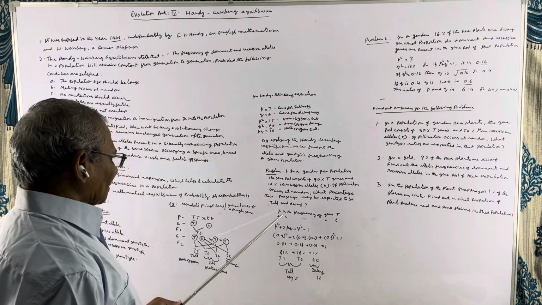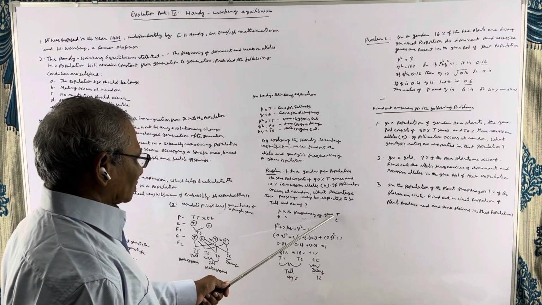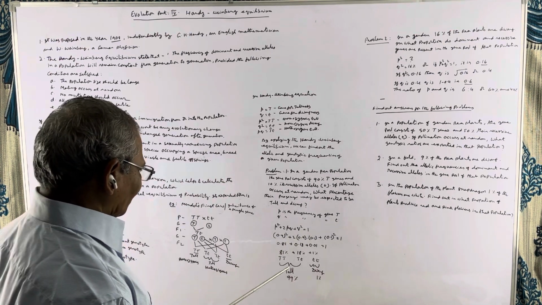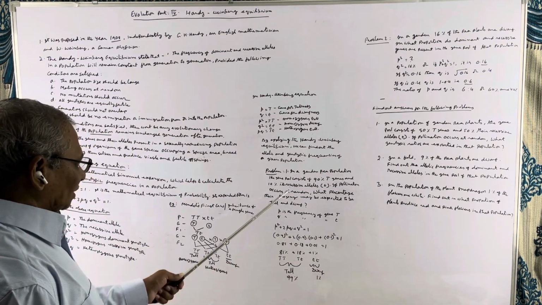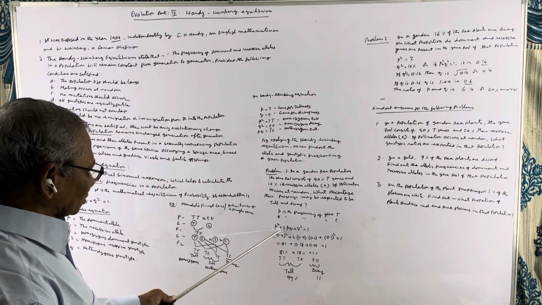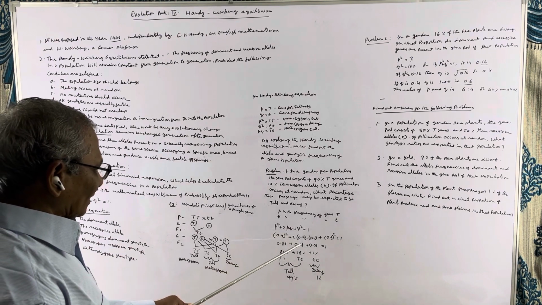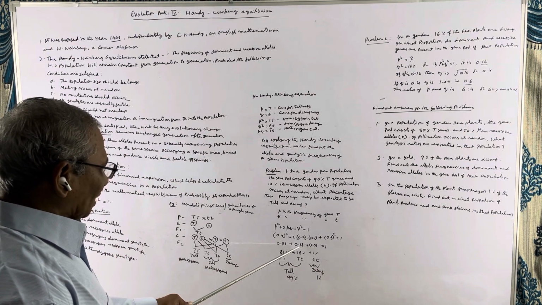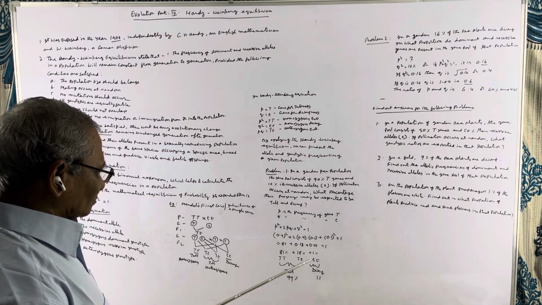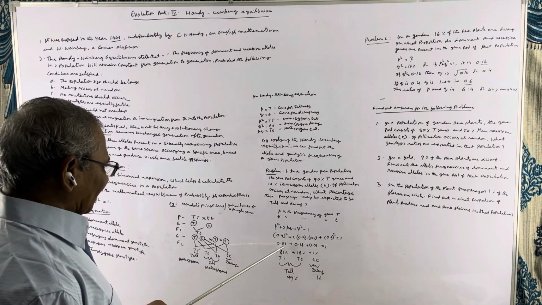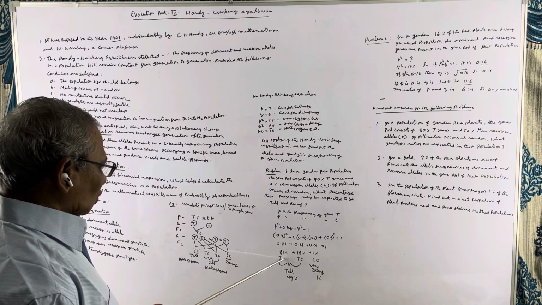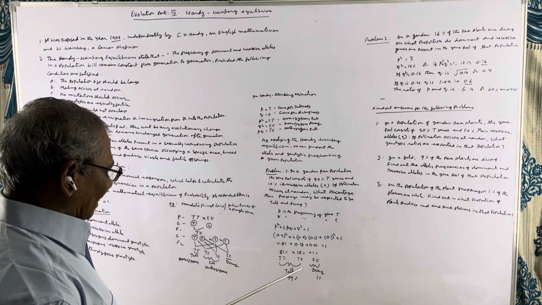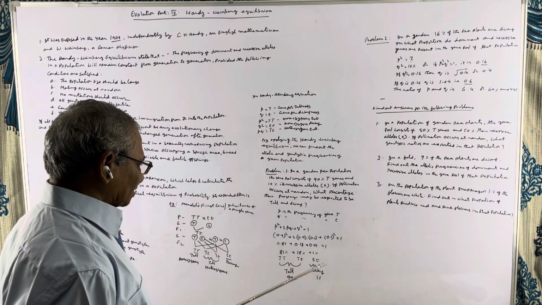So here, P is the frequency of the dominant gene T, Q is the frequency of the recessive gene small t. So by using these values in this equation, P square plus 2PQ plus Q square, we get 0.81 plus 0.18 plus 0.01. Here, 0.81 represents homozygous tall plants, 0.18 represents heterozygous tall plants, and 0.01 represents dwarf plants.